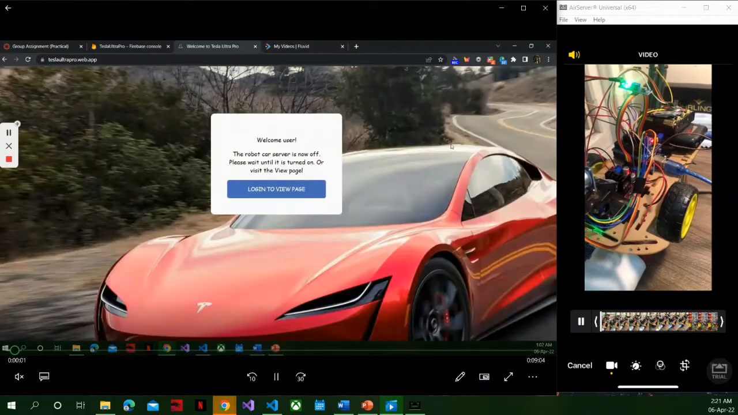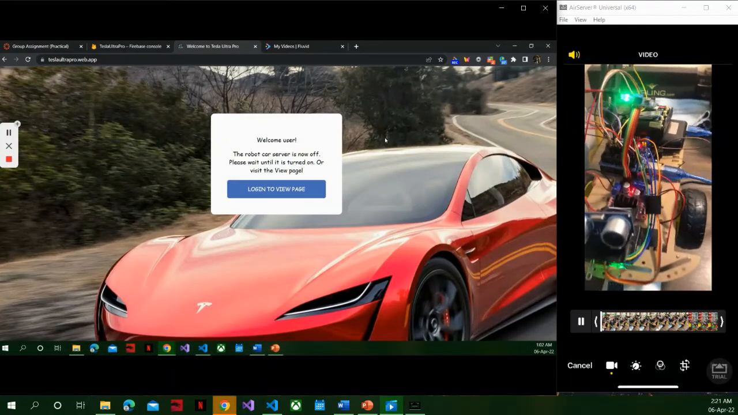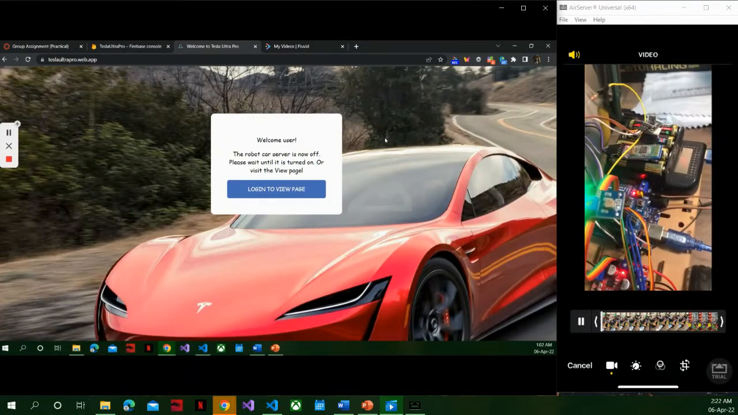So this is our robot car project. So this is the robot.